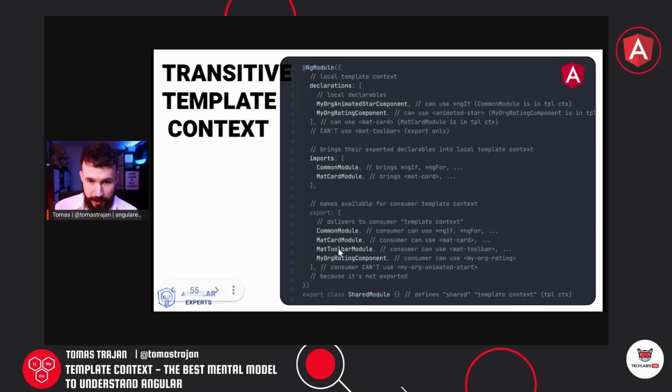But this comes to that first thing where we notice the distinction. When we export it, we will be able to use it in the consumer template context, but we cannot use it in the local one. That's a very important distinction. And then we are also exporting this locally defined rating component so that the features can use it, but we are not exporting the partial component for the animated star. This one stays private. So this was a pretty packed example, but it illustrates all the features of the template context, including the local one, bringing stuff in, privacy, and providing stuff for the consumers.